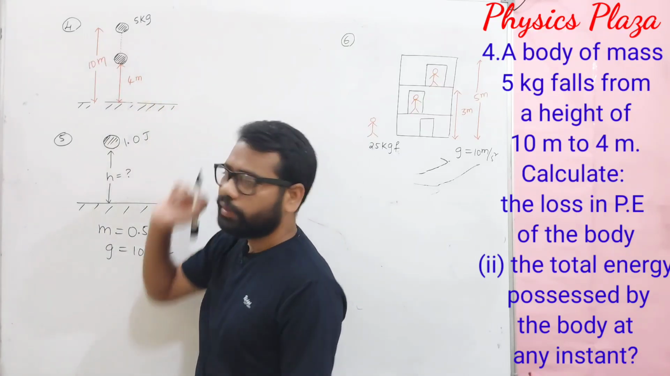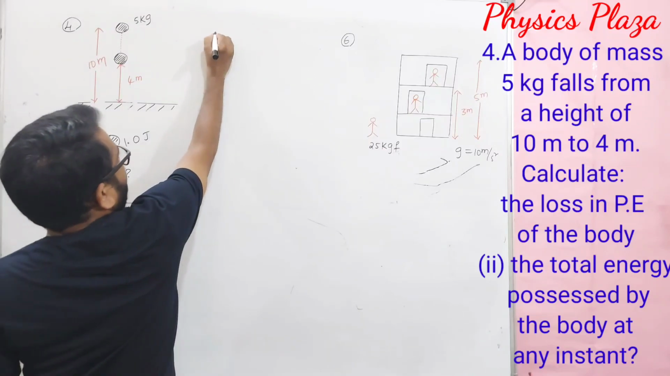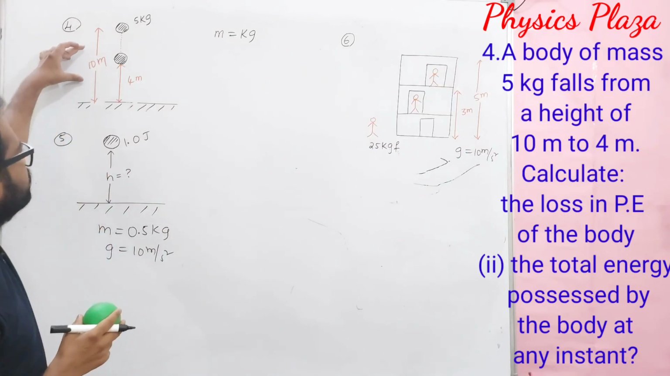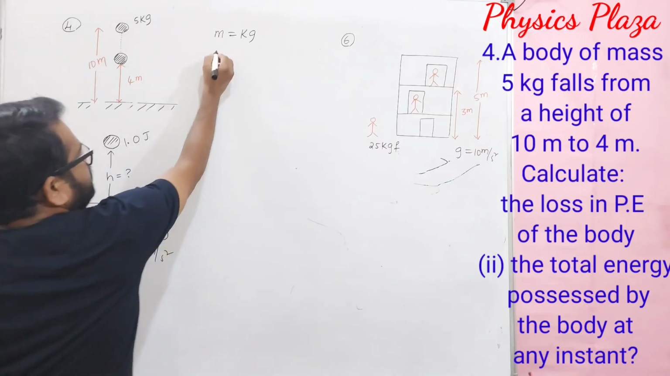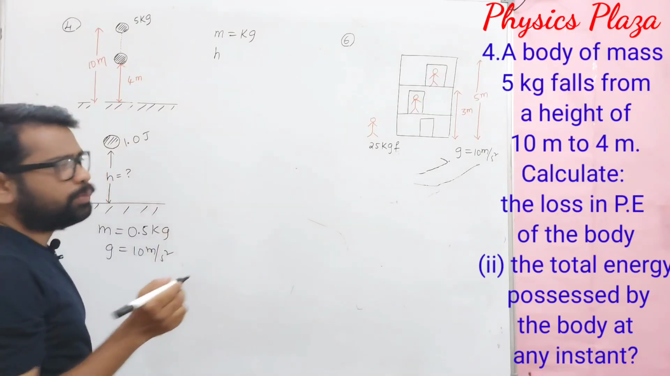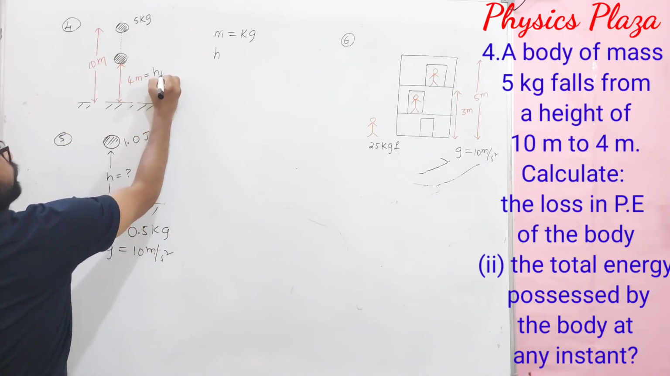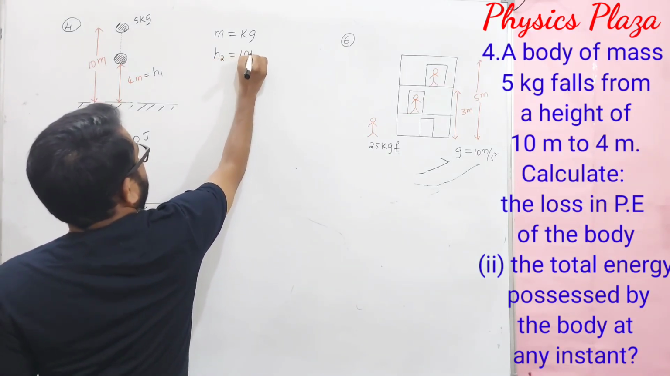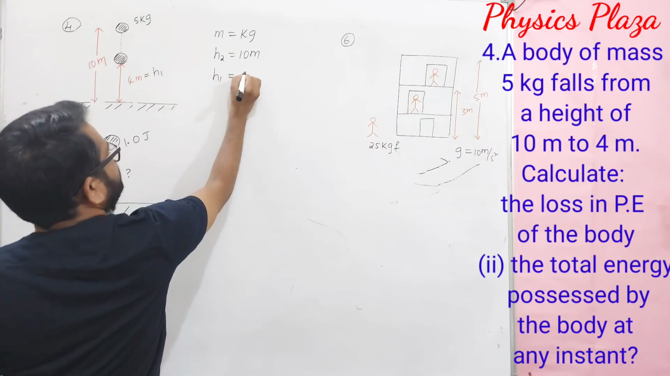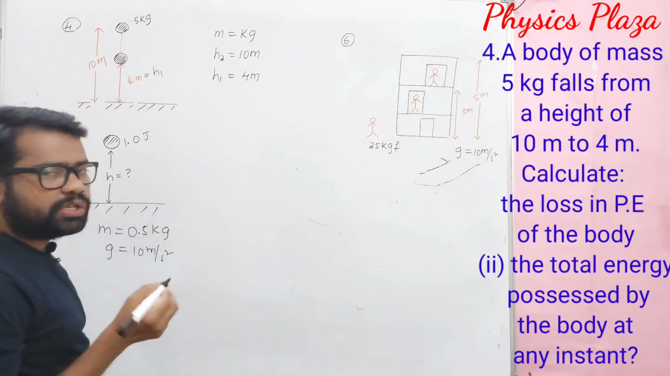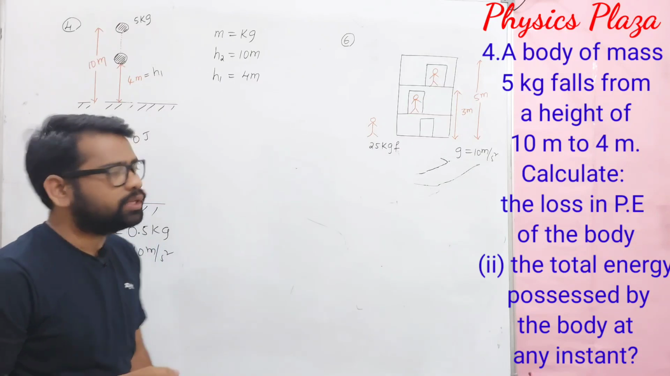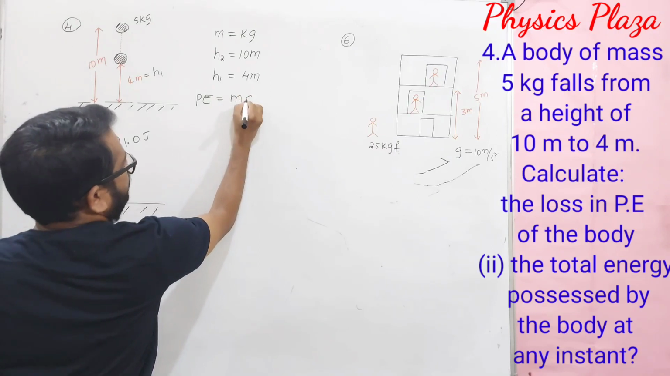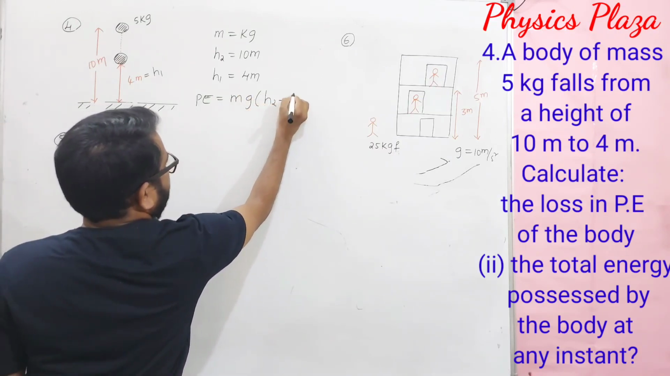Children, here mass is given as 5 kg and initial height, let us take as 10 meters. Let us take it as h1, or you can take h2, it's not a matter. If you take this as h1 and this as h2, it's not a problem. So h2 is equal to 10 meters, and h1 is 4 meters, and g value as usual is 10 meter per second square. So children, the loss in potential energy is equal to mg(h2 minus h1).